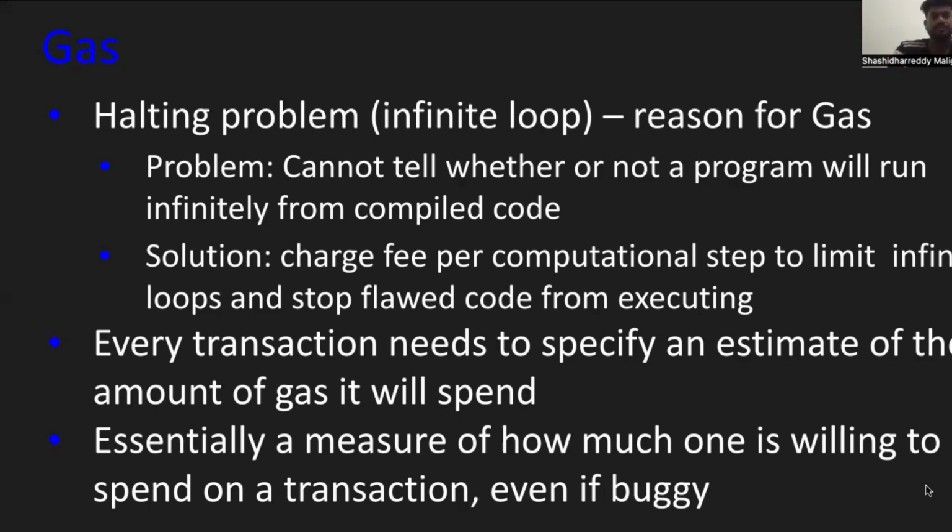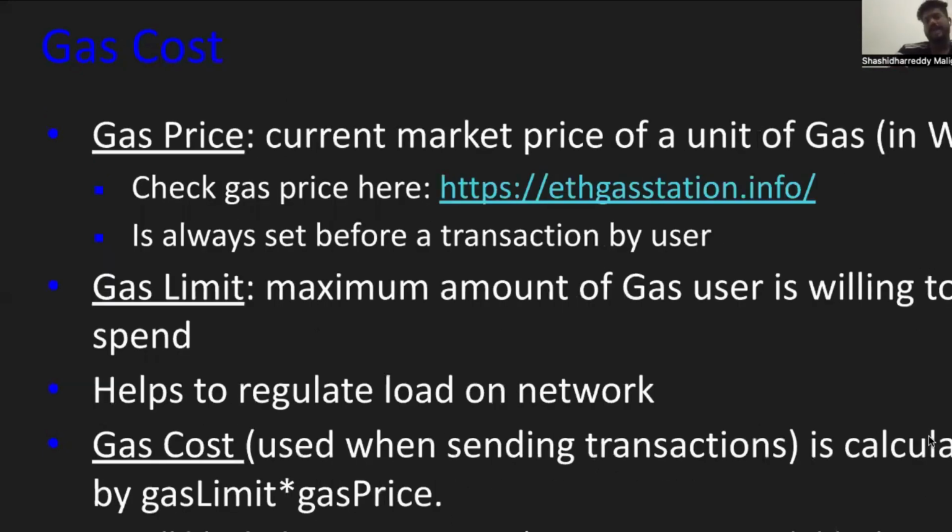Gas price: the current gas price, normally the market price of a unit, is in wei. So this is a link where you can check the gas price in wei. Normally the gas price is set before the transaction by the user. Then the gas limit is the maximum amount of gas the user is willing to pay for this transaction.